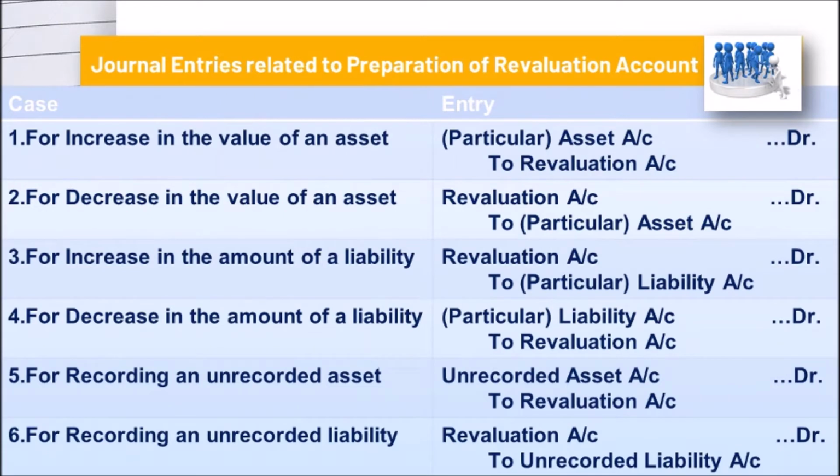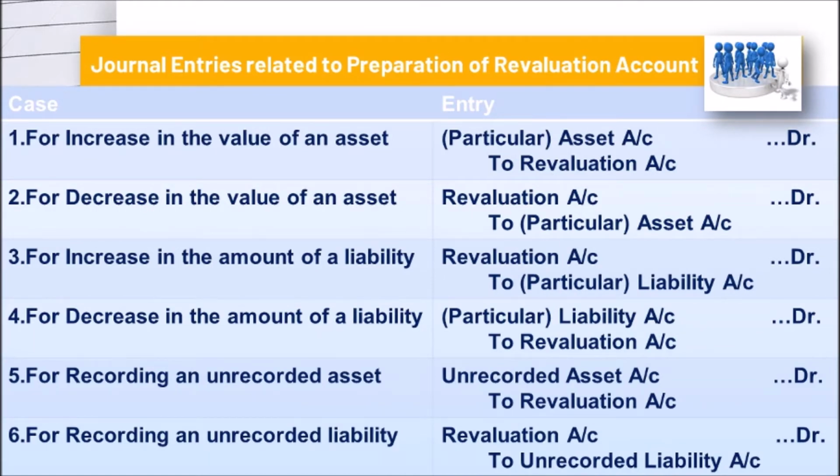Journal entries. What journal entries will be passed? Similar entries are there. For increase in the value of an asset, particular asset account debit to revaluation account, because whenever the value of asset rises, it means new asset is introduced. For decrease in the value of asset, opposite entry, revaluation account debit to particular asset account. For increase in the amount of liability, opposite entry, revaluation account debit to liability, because liability is always credited, okay,